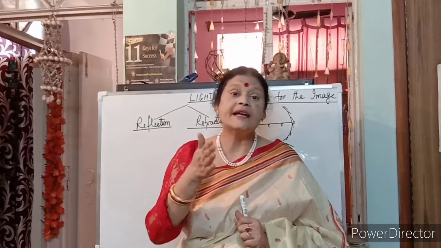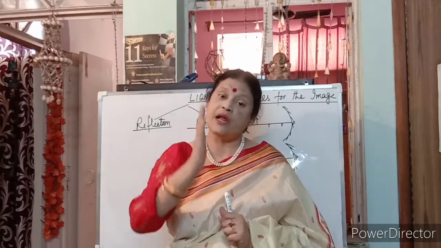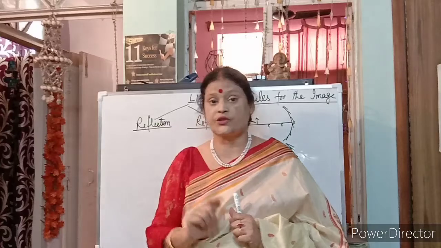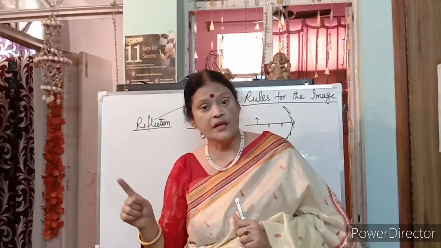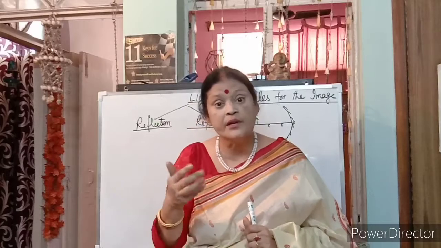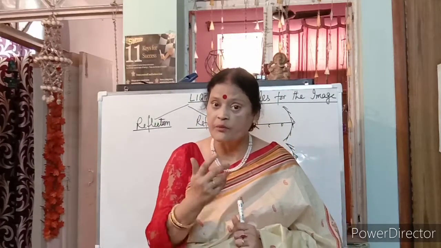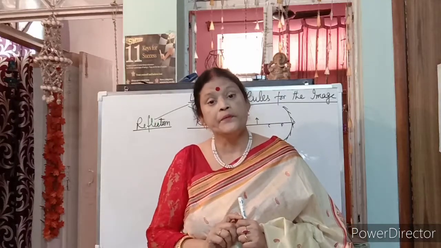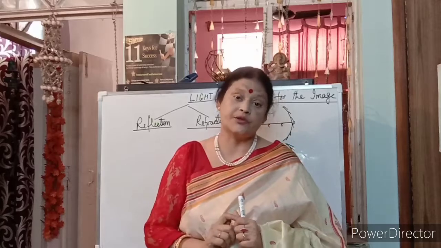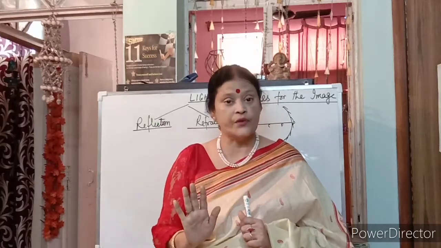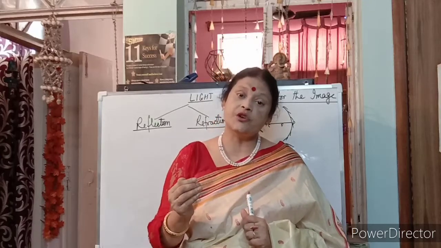Opaque means light can't pass through. That means one side is either polished or some layer is there, so light can't pass through. Next is transparent. Light can pass through. Glasses are all transparent. Mirrors are all what? Yes, opaque. When I am talking about a mirror, that means it is opaque. Translucent means light partially passes through. Translucent we will not discuss.